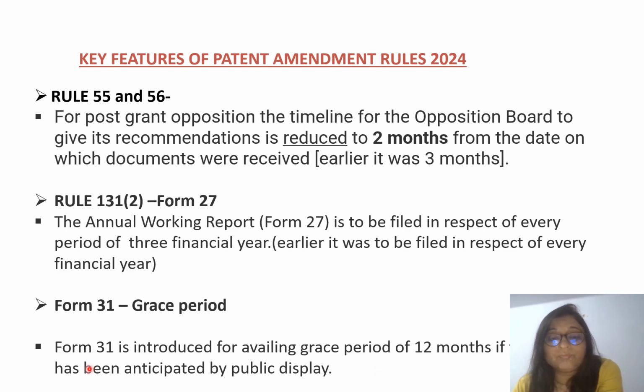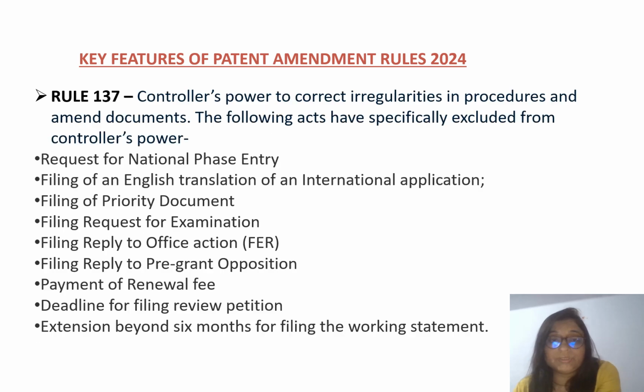So for this Form 31 is introduced, and with this form you can avail the grace period of 12 months from the patent office for your application which has been anticipated by public display. But here you obviously have to give the particular reason.